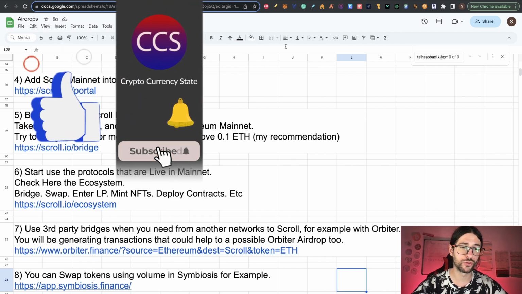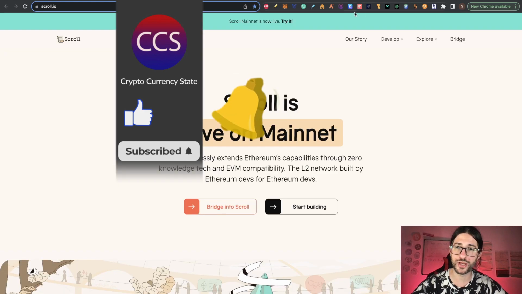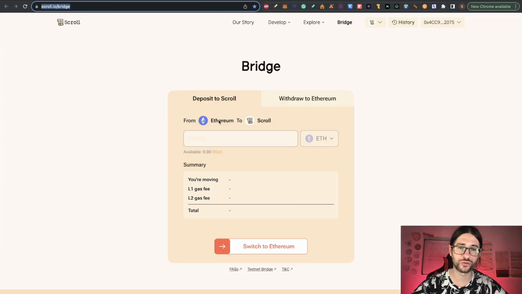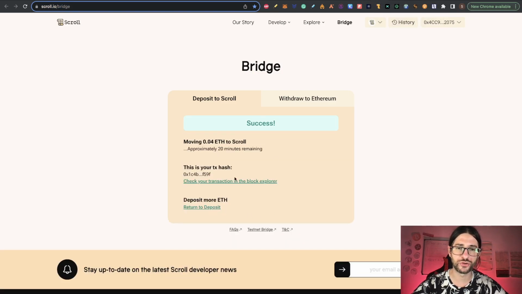So doing this, you go to the Scroll bridge. From the website, you can go here to bridge. You are going to see this. Here you need to connect your Ethereum mainnet. Here you put the amount of money that you want, and then you will be able to click here the deposit button that is going to send the money. After everything is success, you are going to see this.